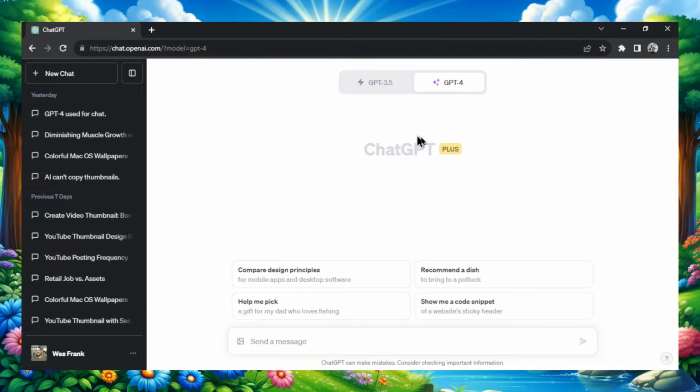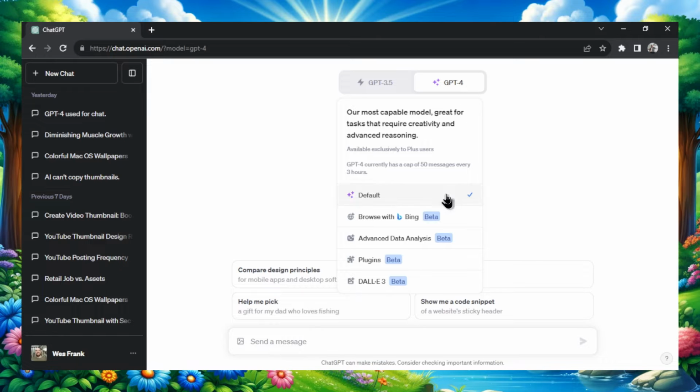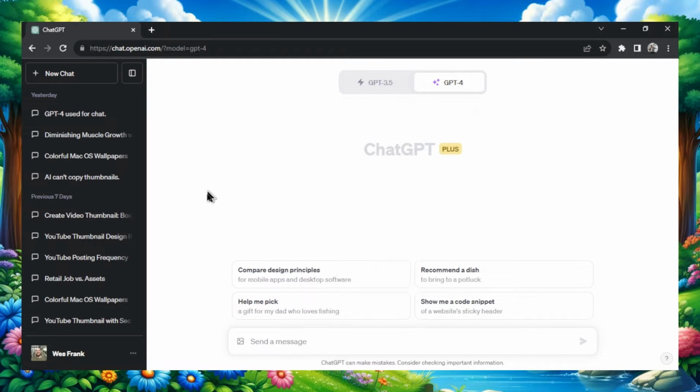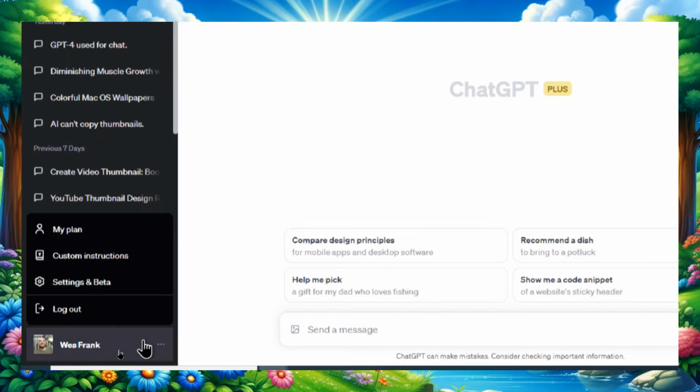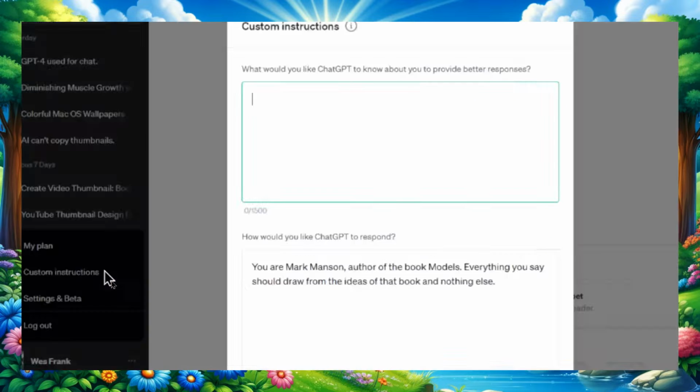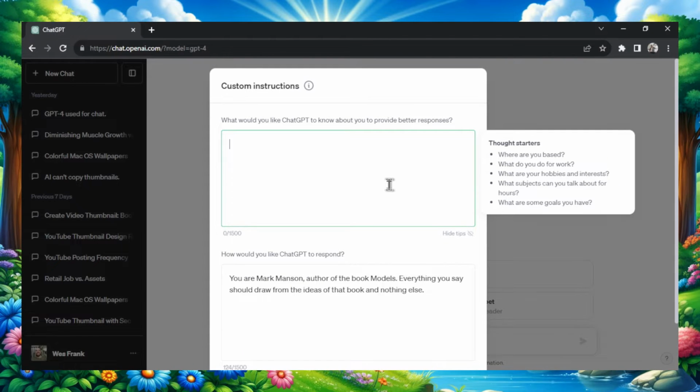So close this, go to ChatGPT. And first, you're going to make sure that the GPT-4 model is selected, the default model right here. And in the bottom left corner, you're going to hit your profile and go over to custom instructions. What custom instructions are, every time you send a message in chat, it sends this as pretext to your message. So you don't have to keep writing this in.